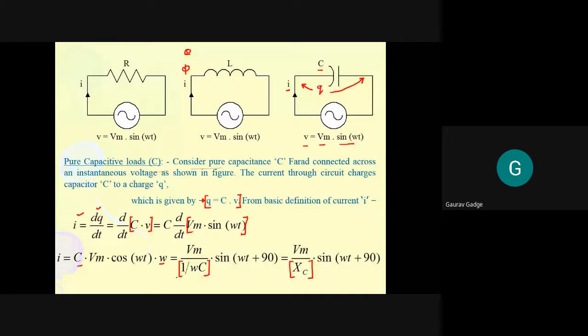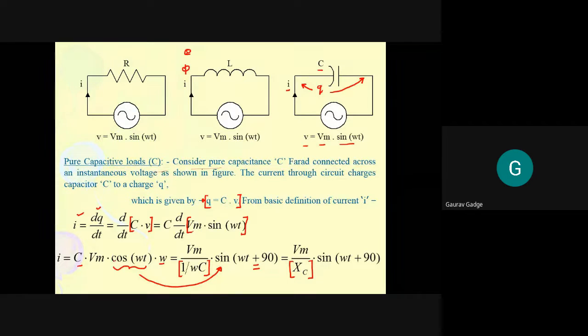Now another adjustment which is done here. This cos of omega t is written as sine of omega t plus 90. Here we are getting a plus sign. In the previous derivation, we got a minus sign. Why? Because the adjustment was minus cos omega t. There it was minus cos omega t. Over here we have plus cos omega t.